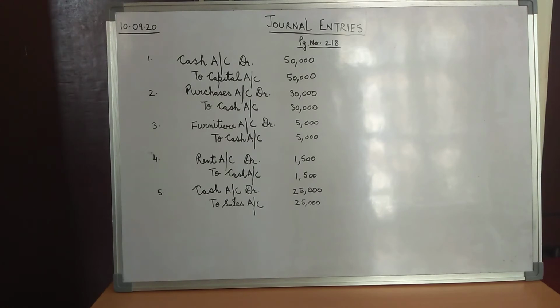So there is some asset which we are buying for the business, that is furniture. So the two accounts involved in this transaction, children, would be furniture and cash. From the transaction only we got to know that we have purchased furniture for cash. So furniture, children, is an asset. It is not an expense.